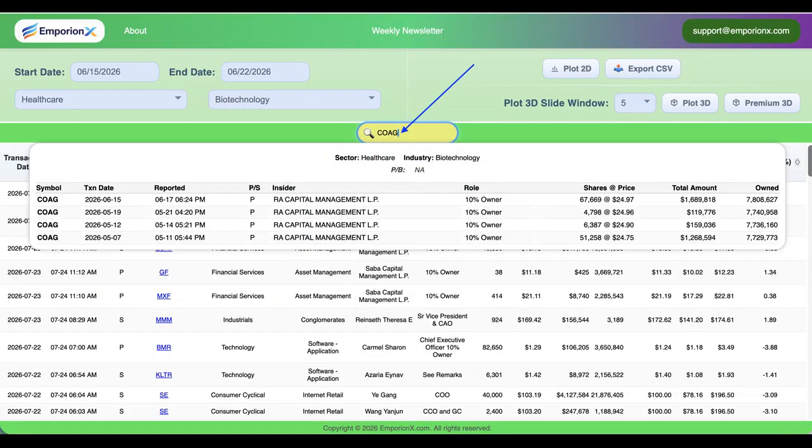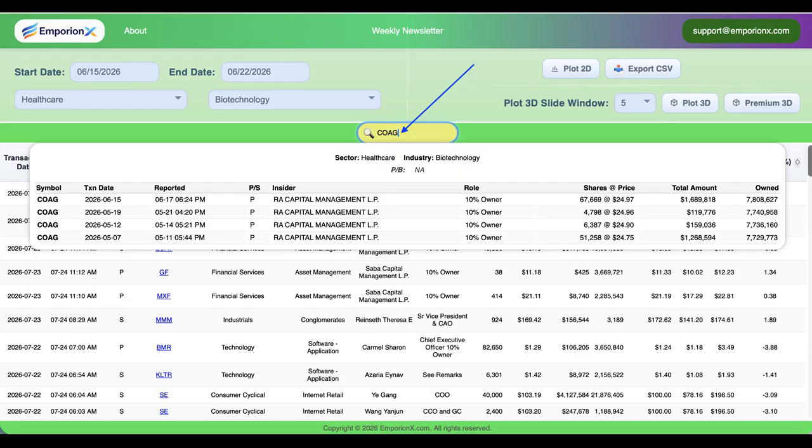By entering the COAG ticker into the symbol search, EmporionX gives us a broader view of the company's insider trading history. Now we can see that the June 15th purchase was not an isolated event. RA Capital Management LP had also purchased shares on May 19th, May 12th, and May 7th. In other words, we are seeing a series of purchases over several weeks, with the latest transaction being substantially larger than the earlier ones. This historical context is important.